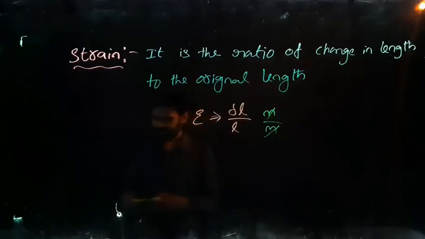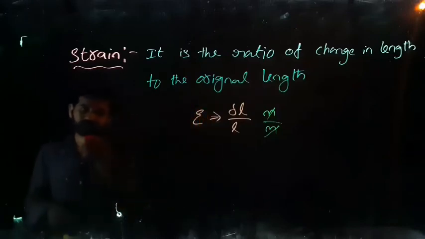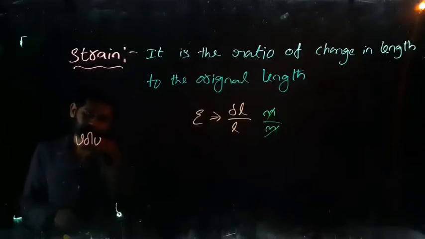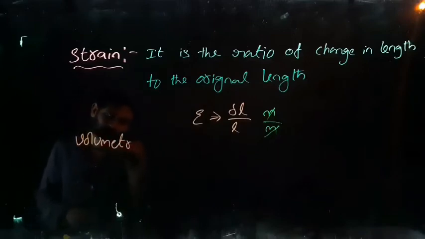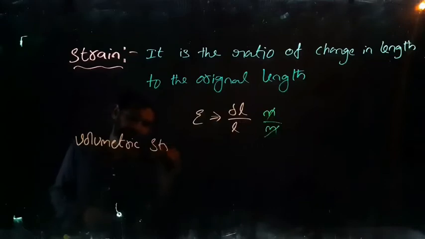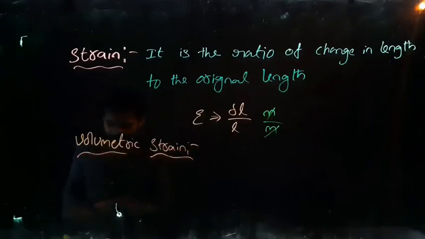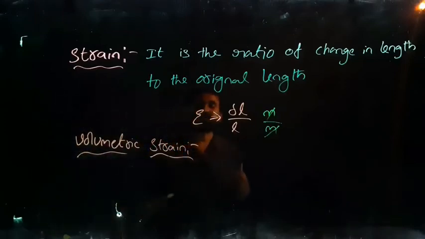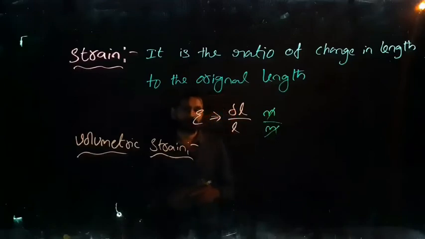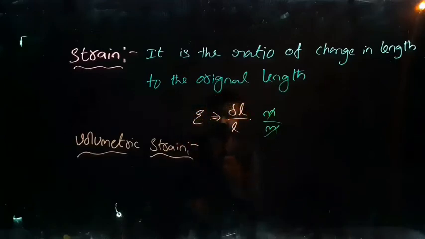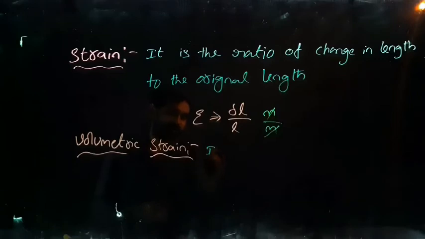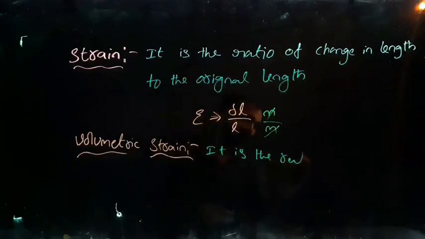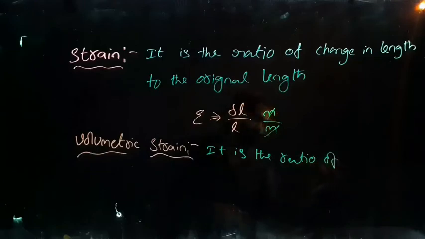Now let us see volumetric strain. What is volumetric strain? Generally, it is the strain which is developed in a body, and you can write the ratio.